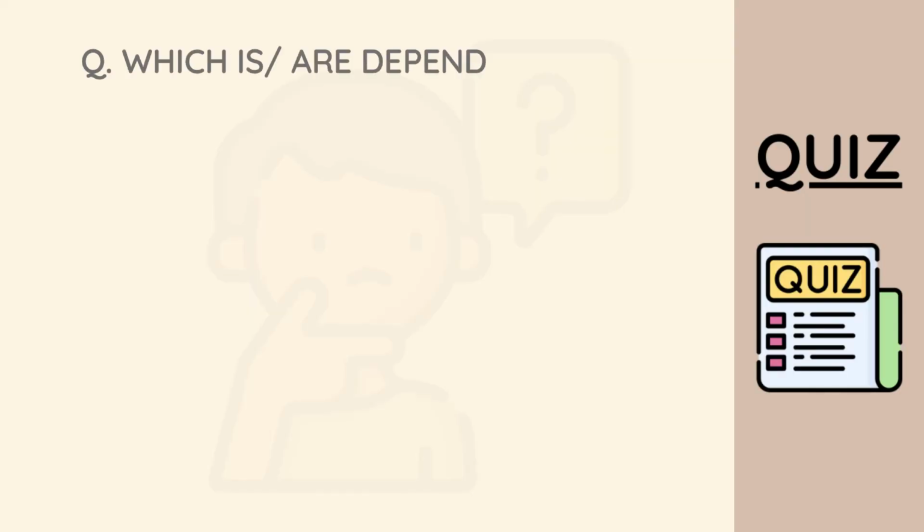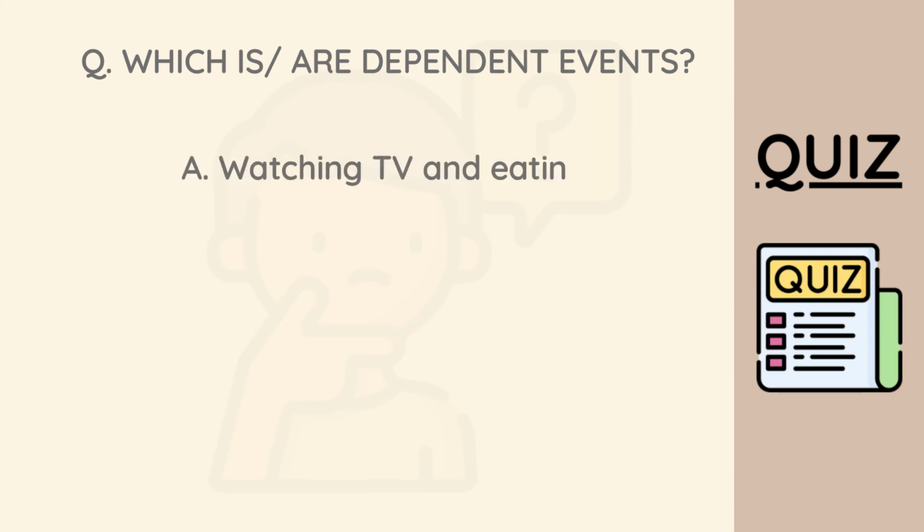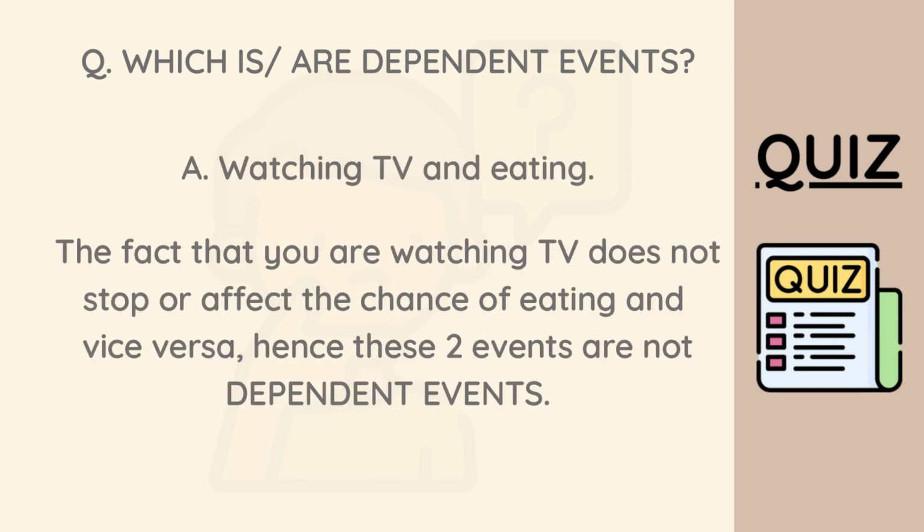So let's go back to the question we have at the initial stage, which says: which of the following is an example of a dependent event? The first option says watching the TV and eating. It is definitely possible for you to be watching the TV and also eating. The fact that you're watching the TV does not affect the fact that you're eating, or the fact that you're eating does not affect the fact that you're watching the TV. So definitely option A is out of it.